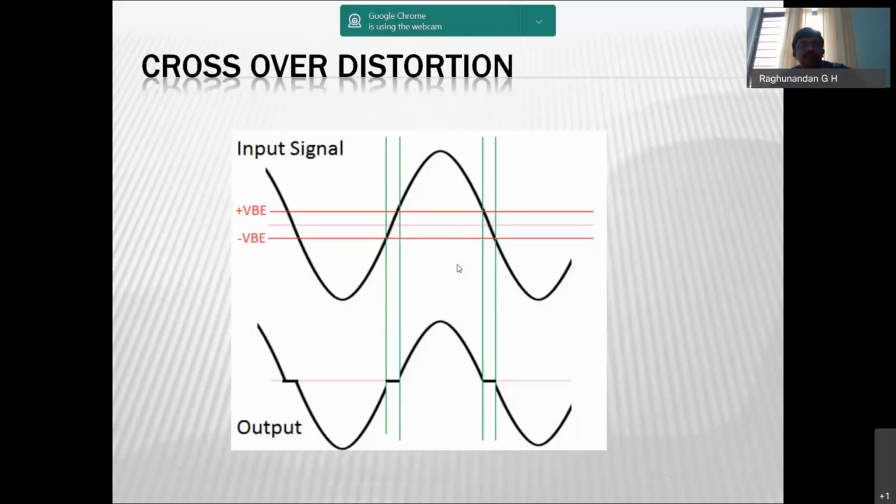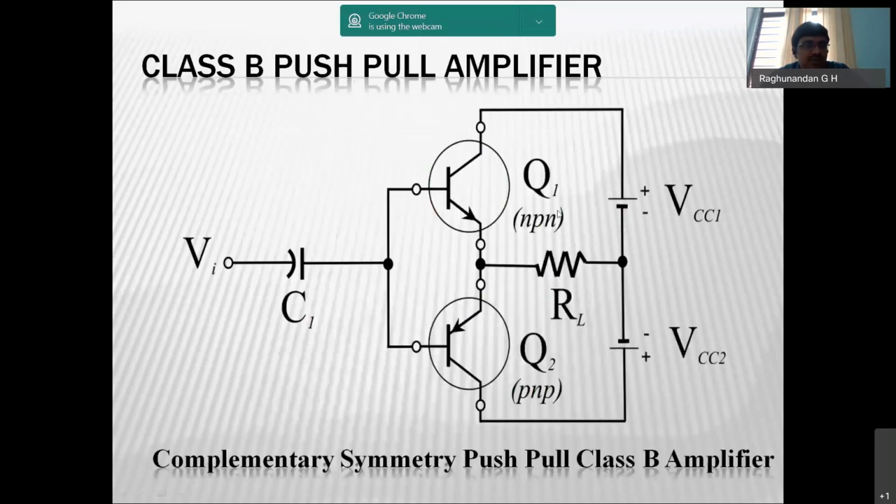But class B amplifiers show some distortion, which is known as crossover distortion. So what is this crossover distortion? Since we are using two transistors, in order to forward bias a transistor, the input signal should be greater than VBE.